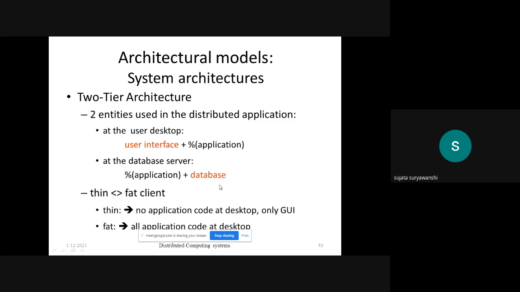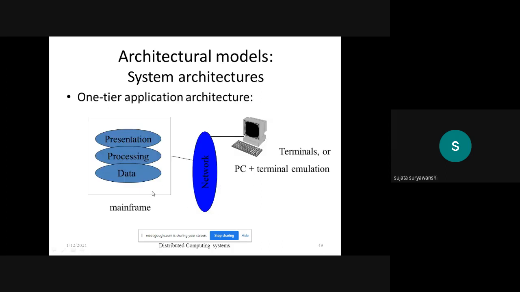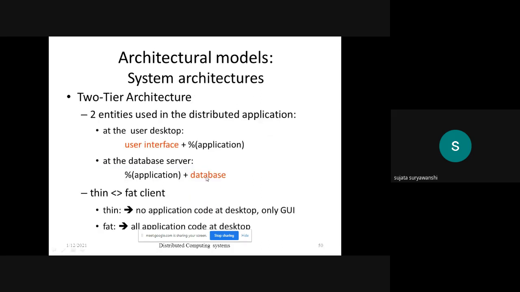So we can divide the clients into two different types. This one is the one tier architecture. Now the second type is the two tier architecture, where two different entities are there. The first one is the user desktop and the second one is the database server, where the clients are divided into two different types, that is thin and fat.